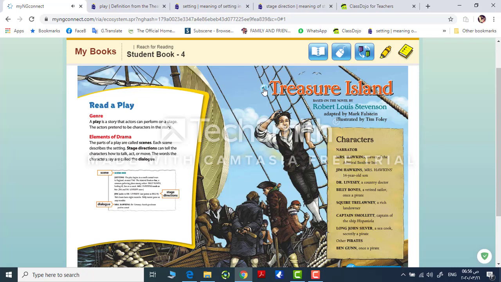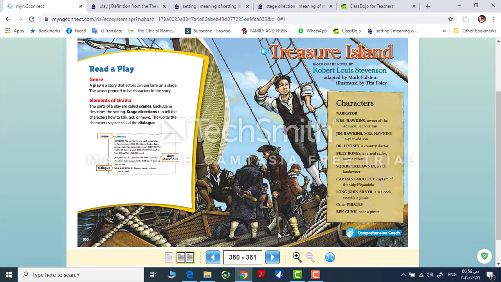Dr. Livesey, a country doctor. Billy Bones, a retired sailor, once a pirate. Squire Trelawney, a rich landowner. Captain Smollett, captain of the ship Hispaniola. Long John Silver, a sea cook, secretly a pirate. Other pirates. Ben Gunn, once a pirate.